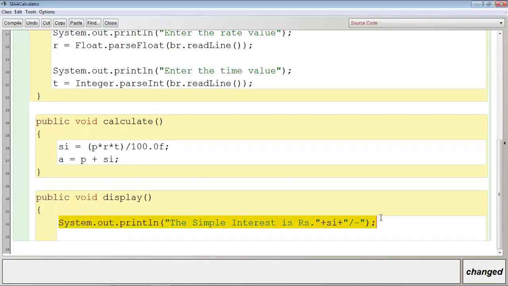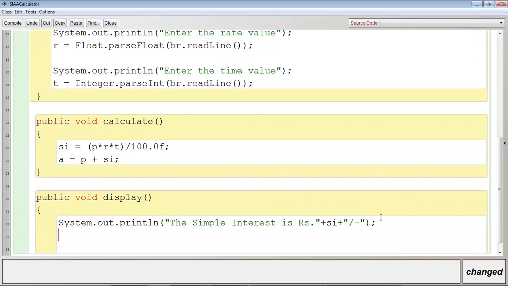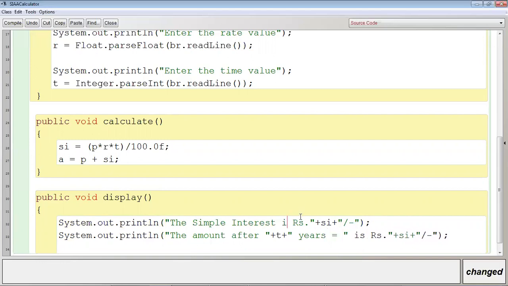Copy this, paste it here, and then the amount. Sorry, amount after concatenation sign T concatenation sign years is equal to.